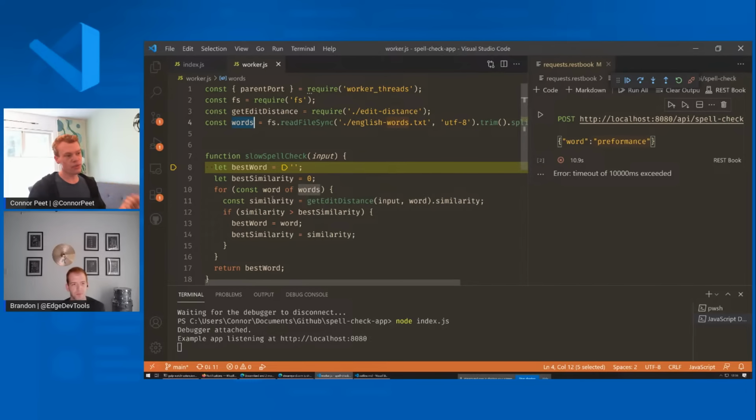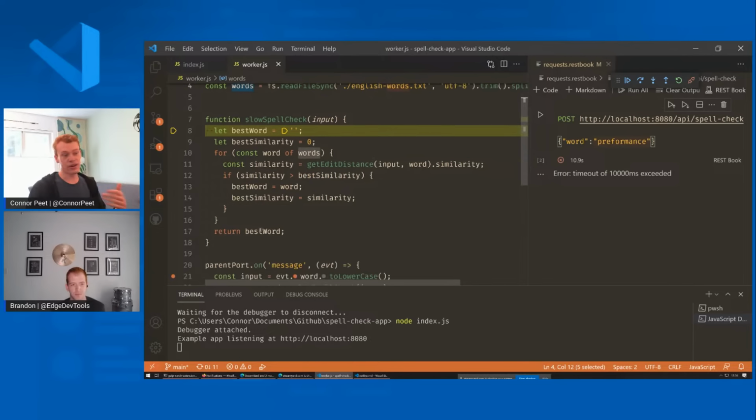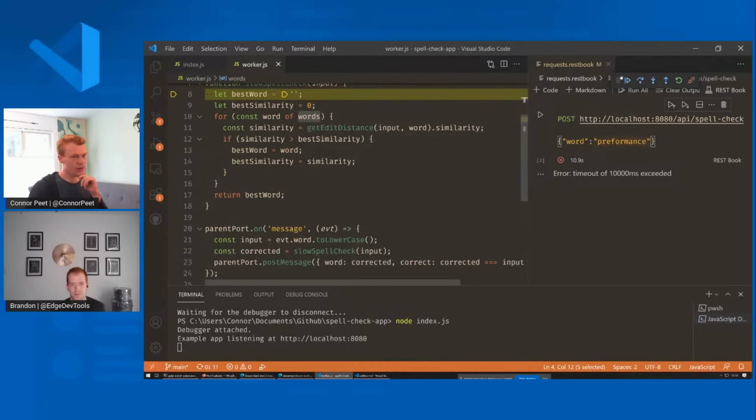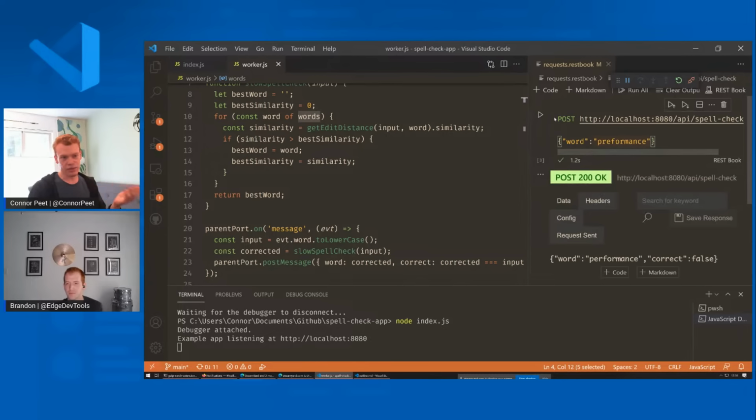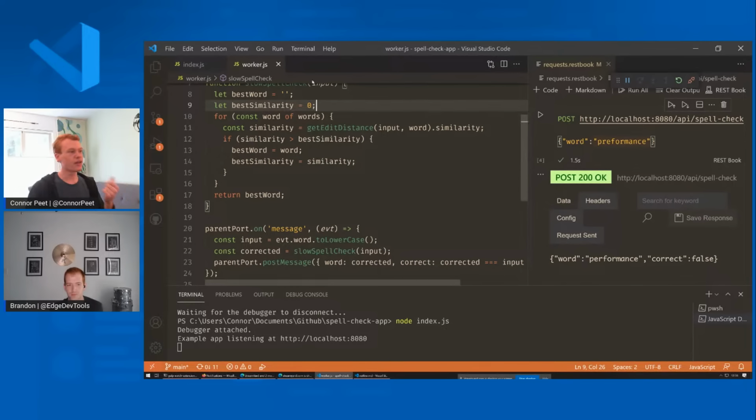So we just go through every single word that we know about, and then we get the most similar word and return it. That's cool, but this is actually kind of slow. You see that it takes a second or so to do that. If I wanted to figure out why it's slow, I can use our new performance tooling.